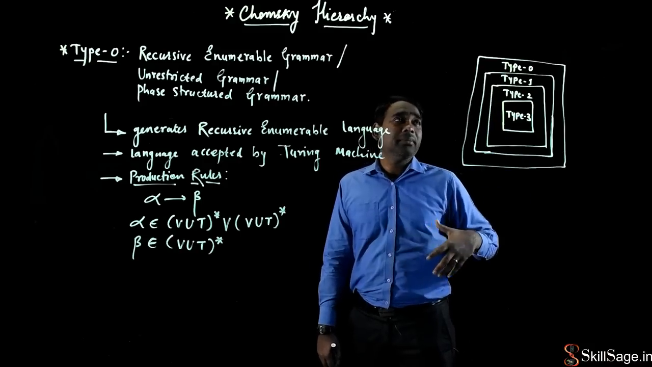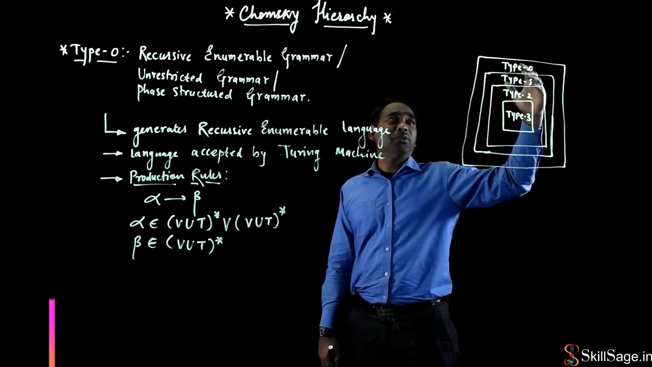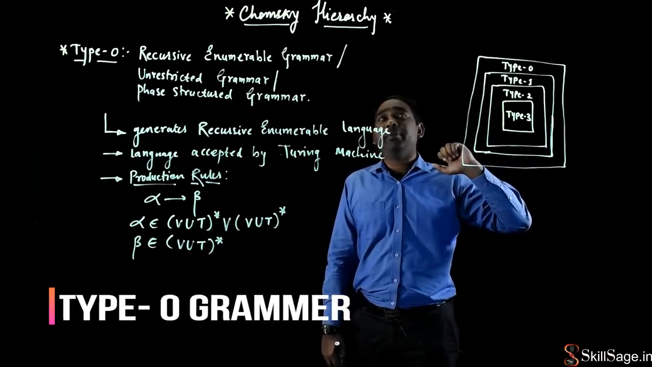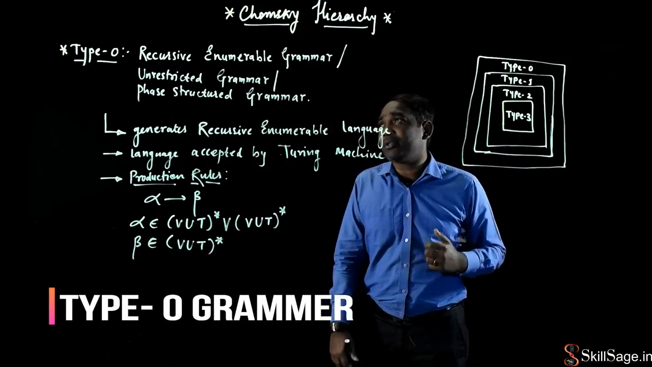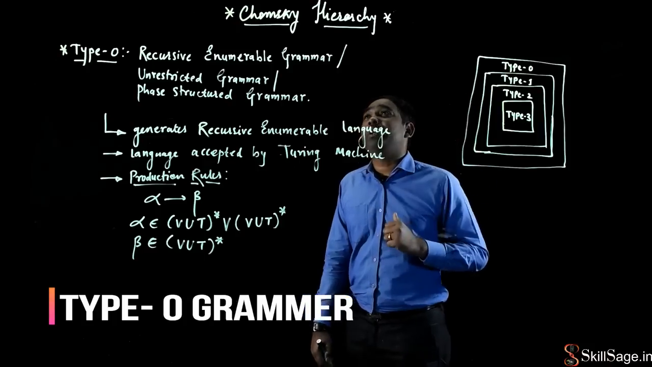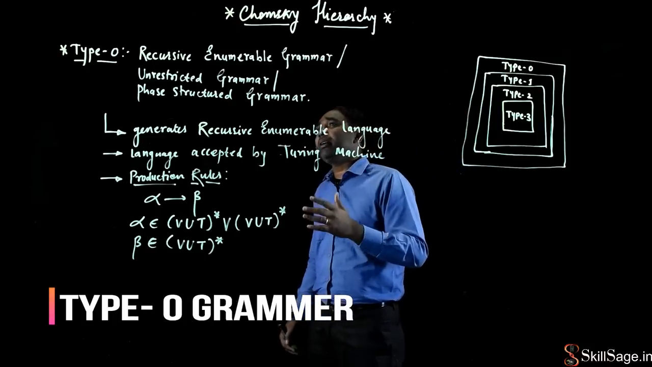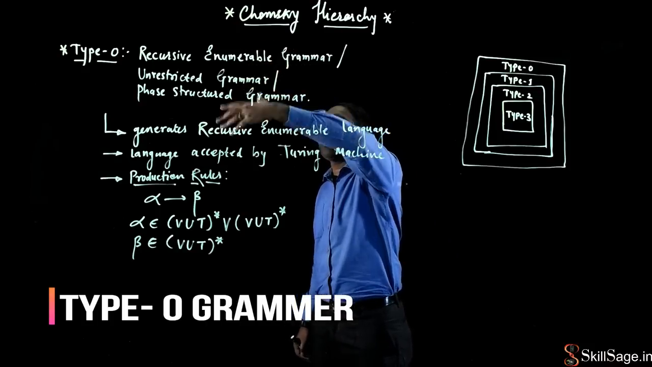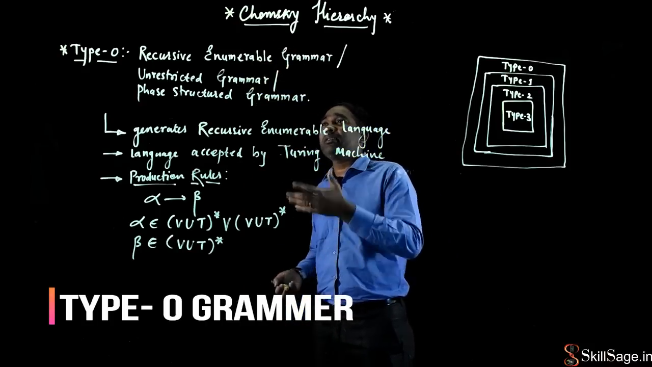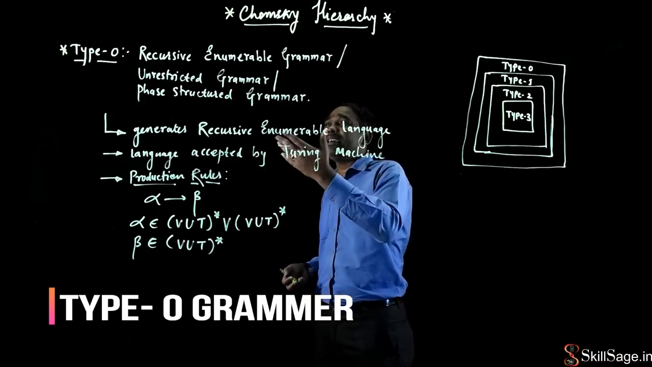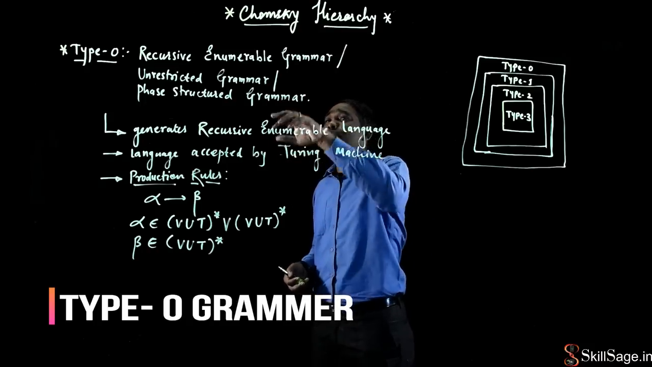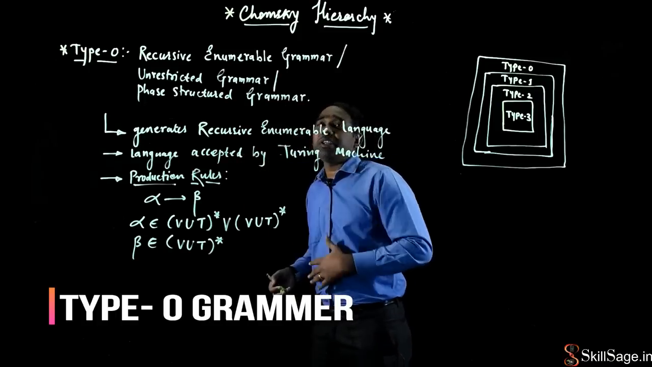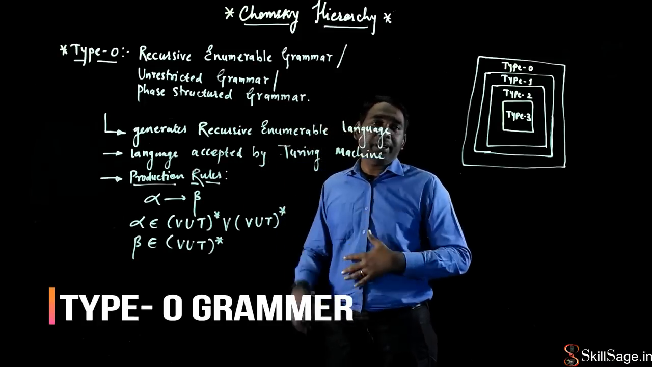This is a Venn diagram, right? And you'll come to know that type 0 is a superset of all those types. So what is type 0 grammar, and why is it the most powerful grammar? We'll see here the type 0 grammar. It is known by three different names, right? Type 0 grammar is also called a recursive enumerable grammar, or you can say it's an unrestricted grammar. This is the most popular name, the unrestricted grammar. It is also called a phrase structured grammar, right? These are the three different names.